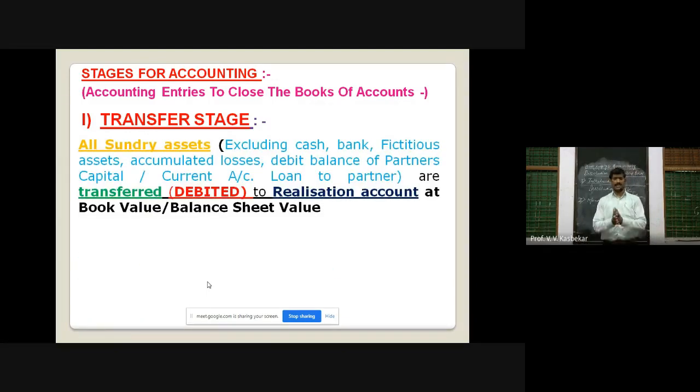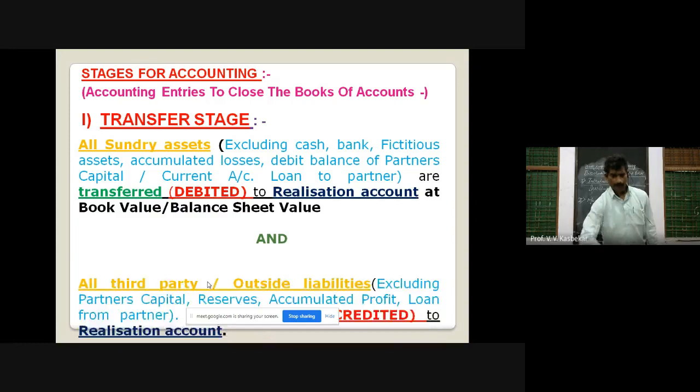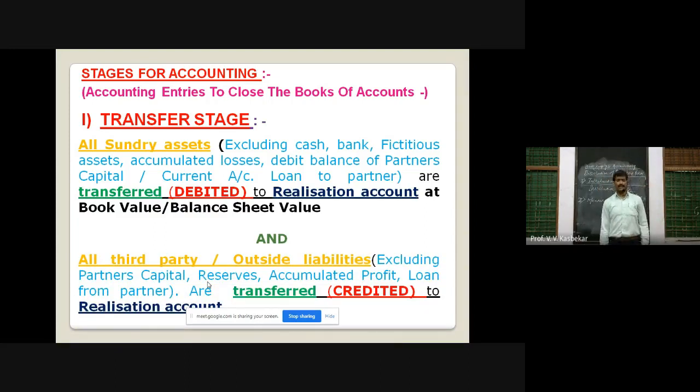In this transfer stage, first, all sundry assets excluding cash, bank, fictitious assets and so many others, you can see it on your screen, are debited to realization account at book value or balance sheet value. And all third party or outside liabilities excluding partners' capital, reserves, accumulated profit and loan from partners are credited to realization account. It is a transfer stage.